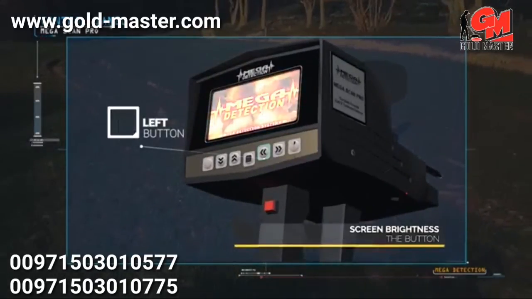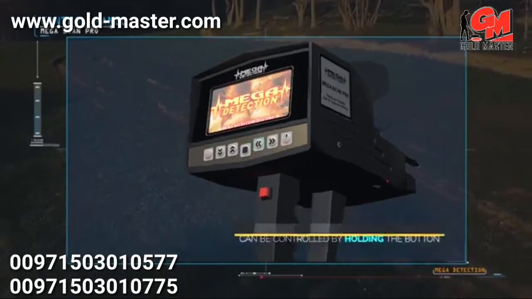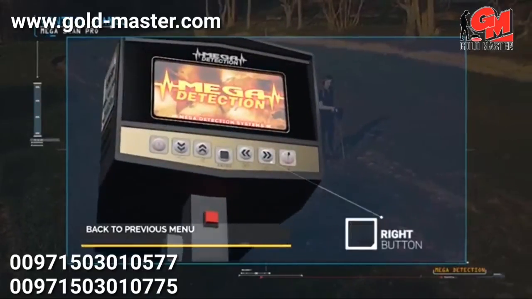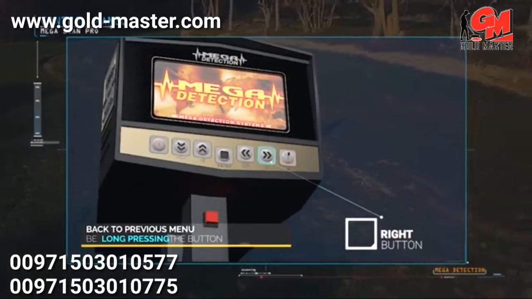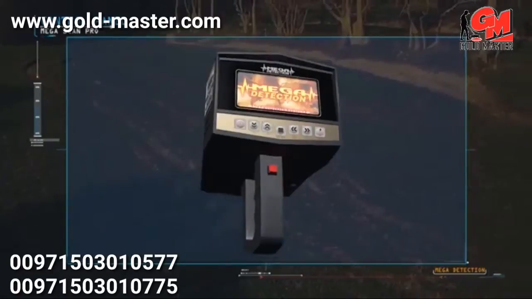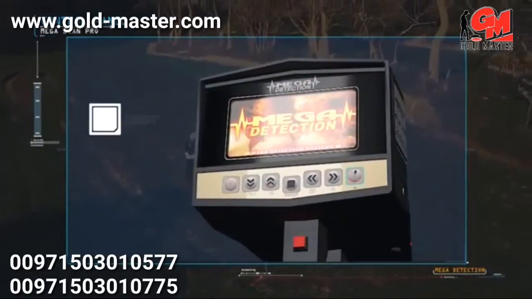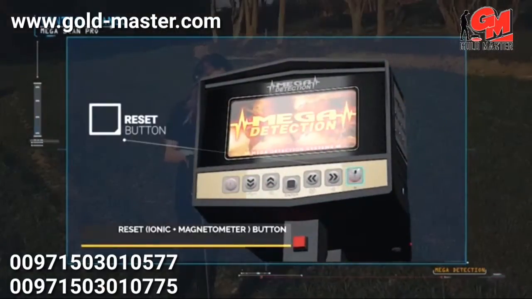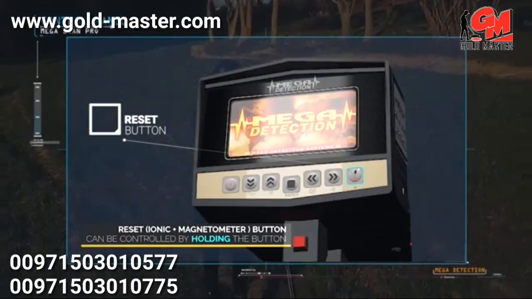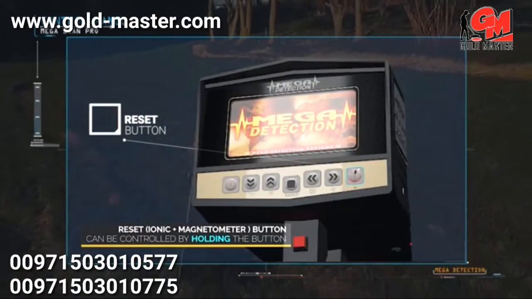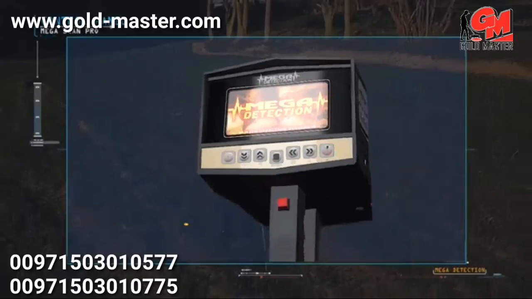The screen brightness can be controlled by pressing and holding the button. Right button. You can return to the previous menu by long pressing the same button. Button to switch between magnetometer modes. The magnetometer system and the ionic system can be reset by pressing and holding the button.